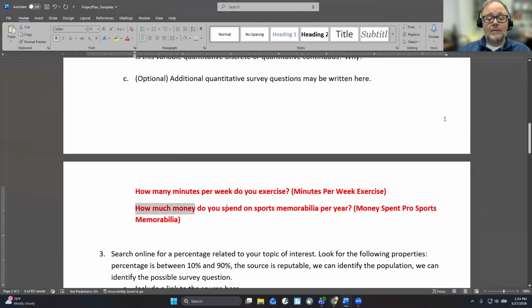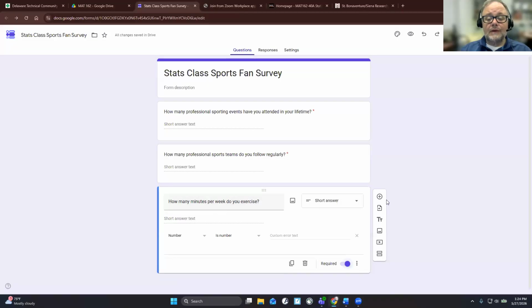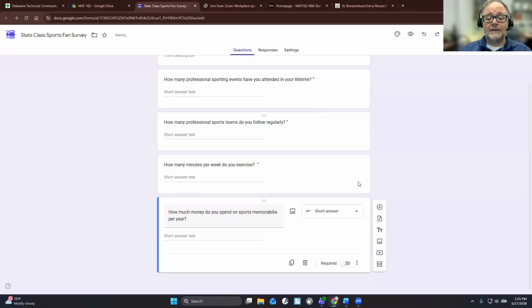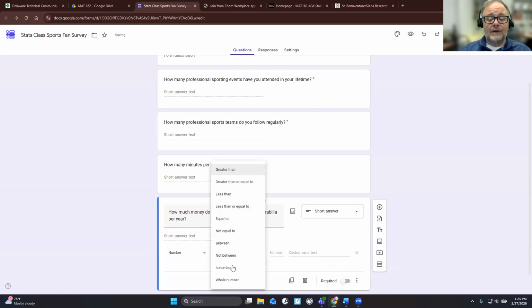And then how much money do you spend on sports memorabilia per year? New question. Put the question there, highlight all of that, unbold it. If you're just typing it in, you won't have to unbold or anything. It's quantitative, so short answer. Response validation, number is number.